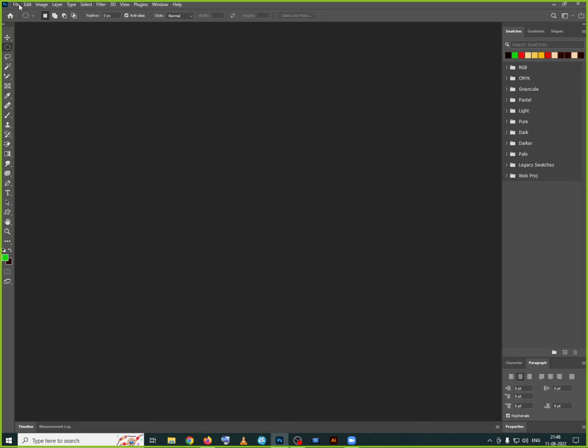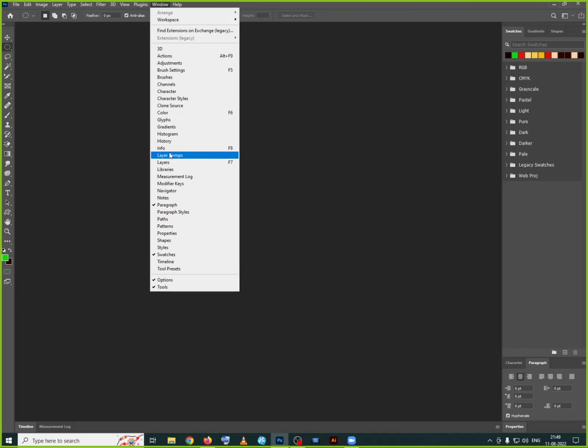Okay, sir. Now, example. First of all, you'll be explaining all the tools first. Second one, Windows, and this one from action till timeline. One or two panels will not be there in this one, but other panels from action to timeline, everything will be shown to you. This will be the content for Photoshop, you can say.